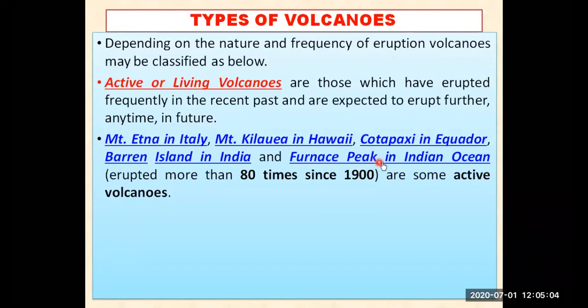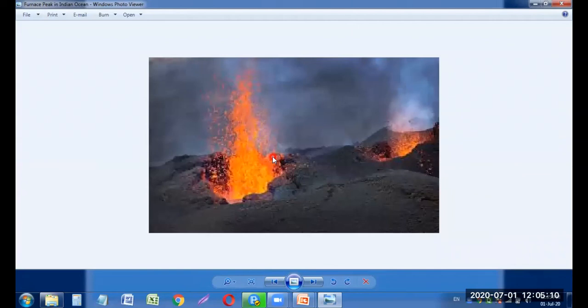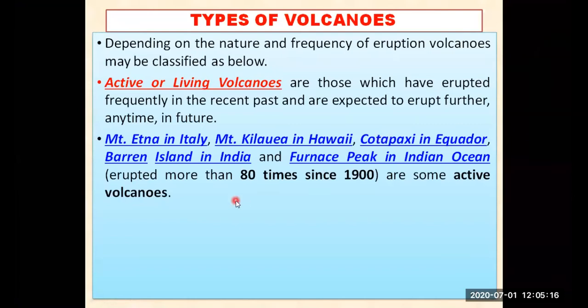Now let us see Furnace Peak in the Indian Ocean. Indian Ocean में भी एक ऐसा है. There is also a volcanic eruption, and that is an active volcano in the Indian Ocean also. It can erupt beneath the ocean also. Ocean में भी floors होते हैं ना, and from the floor it can crack.